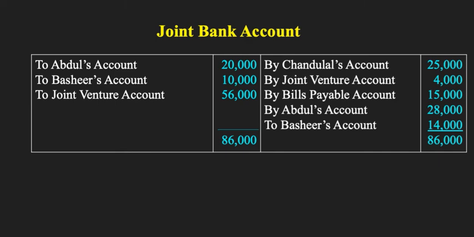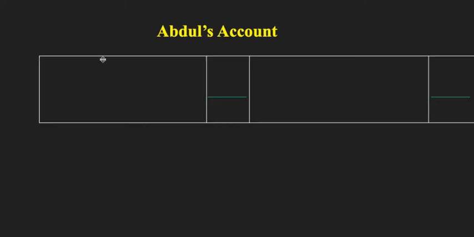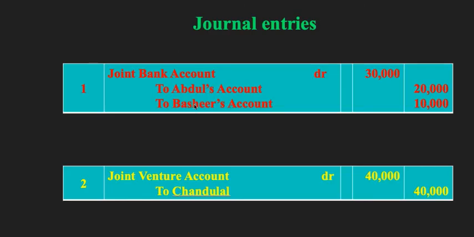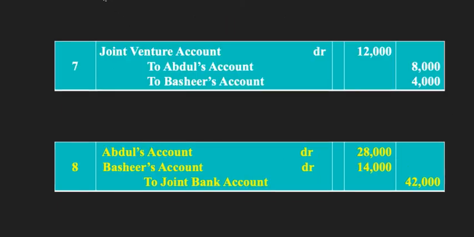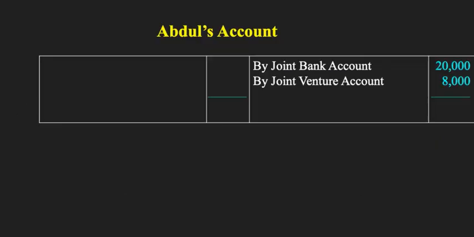Now the next account that we are creating here is Abdul's account. We'll go back to the journal entries. Now we have by joint bank account 20,000. Then we have profit of Abdul, which is 8,000. So we are going to take it by joint venture account, 8,000 rupees. Now we have Abdul's account again, Bashir's account, 28,000. That is the final balance which is paid to Abdul. So let us take this also.